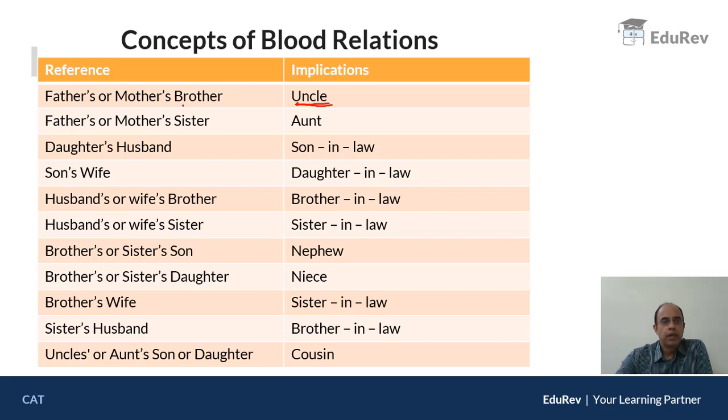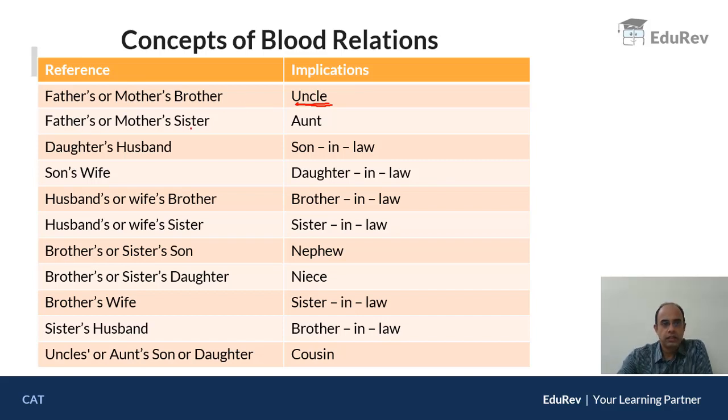At times, mother's brother is said to be maternal uncle. But in Hindi, we have a specific name. Father's brother is chacha, and mother's brother is mama. Very specific. But in English, we have a generalized term.